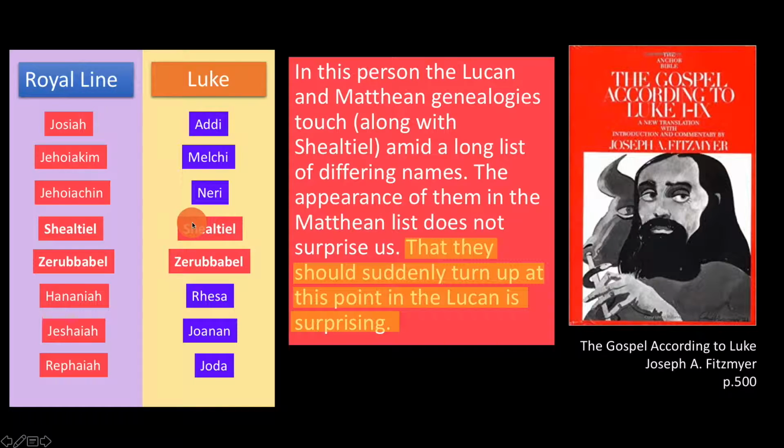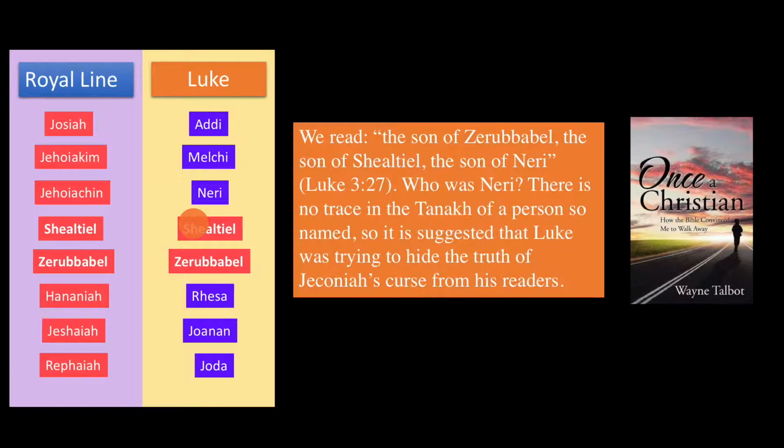Well, this has led many people to speculate as to why. Let me give you the main reason why people think so. And if you notice, I mentioned this in Matthew's video about the curse of Jeconiah. So as you know, Jeconiah was cursed that none of his descendants would sit on the throne. Refer back to my video on the curse of Jeconiah in Matthew's genealogy. And Wayne Talbot, in his popular book, notes, "We read the son of Zerubbabel, the son of Shealtiel, the son of Neri, in Luke 3:27. Who was Neri? There is no trace in the Tanakh of a person so named. So it is suggested that Luke was trying to hide the truth of Jeconiah's curse from his readers."